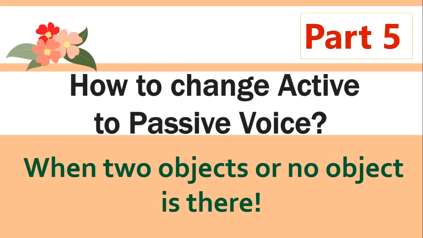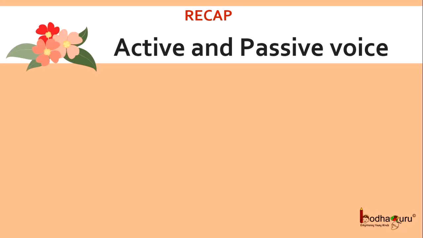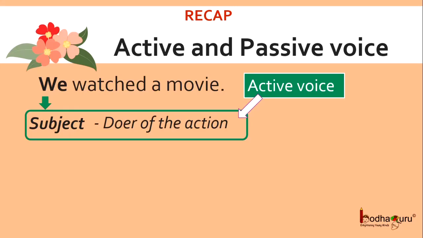Hello there. Let's learn how to change active to passive voice, especially the exceptional cases where there is no object or there are two objects in the sentence. A quick recap. We watched a movie. This sentence is in active voice. Why? Because here the subject we is the doer of the action.